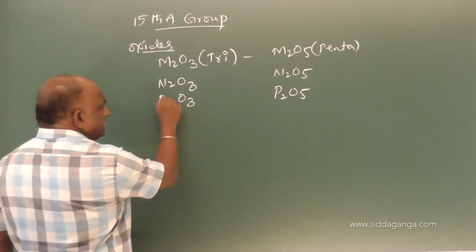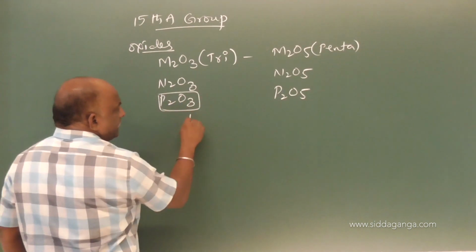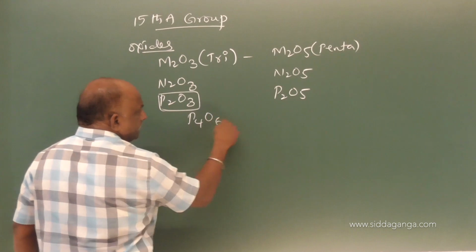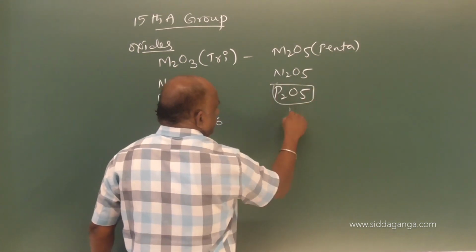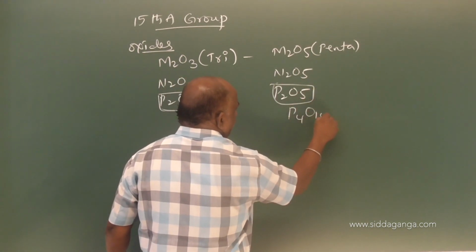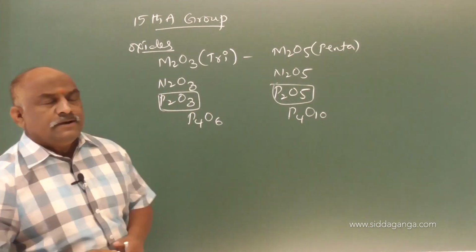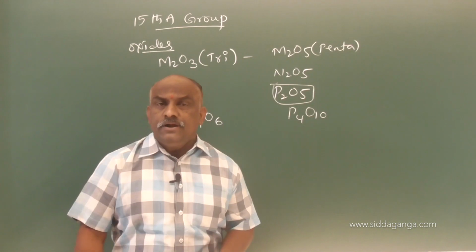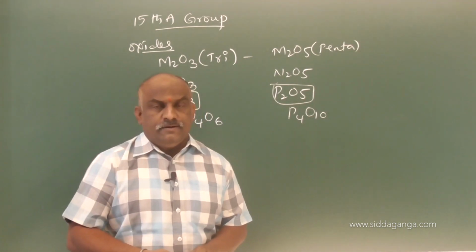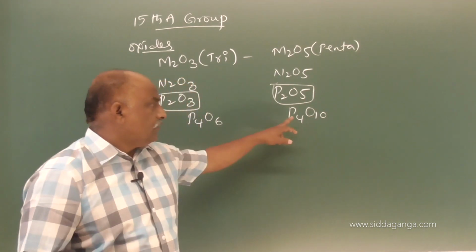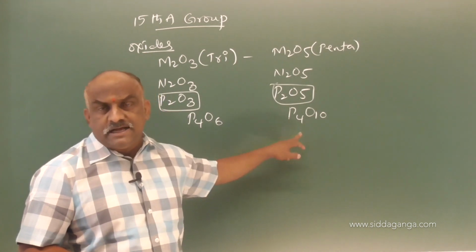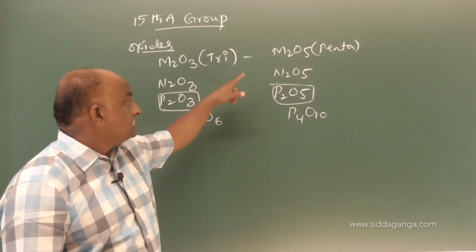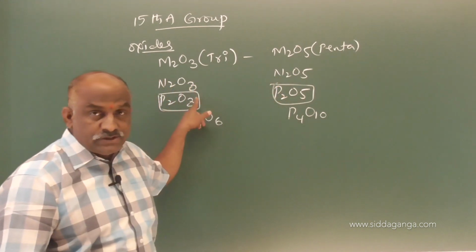Dimeric means instead of this we should write P4O6 and P4O10, because we know that nitrogen is diatomic while phosphorus, arsenic, antimony are tetraatomic. Availability of vacant d orbitals in phosphorus, arsenic, antimony, absence of vacant d orbitals in nitrogen.